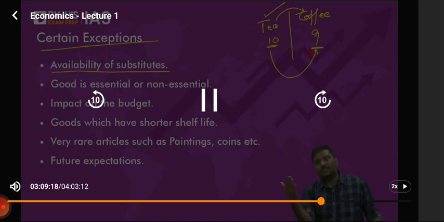But what if the substitutes are not available? Point one: what if substitutes are not available? And the second, within that only, substitutes are available but slightly difficult to get. So what do you mean by that?